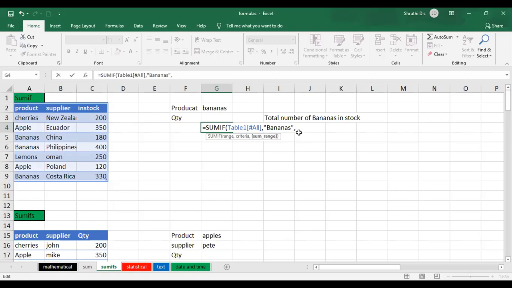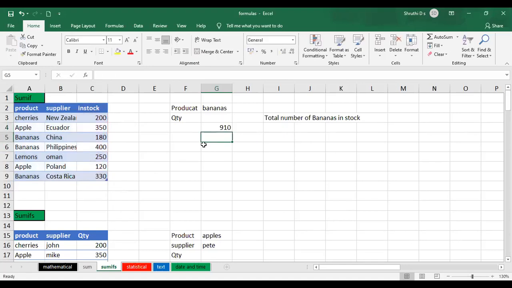What do I have to find out? I want the sum of in stock, only for bananas. Here I have 3 rows, and for all the 3 rows in stock I need the sum. So just select the column here, close the brackets and press Enter. I got 910 here.